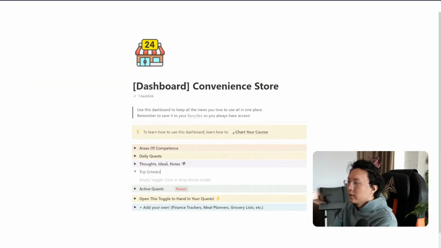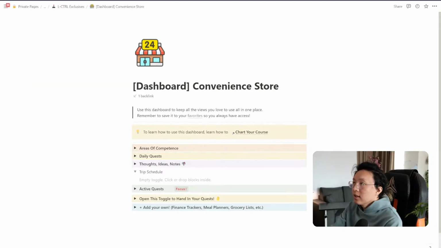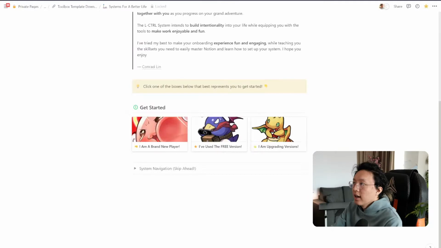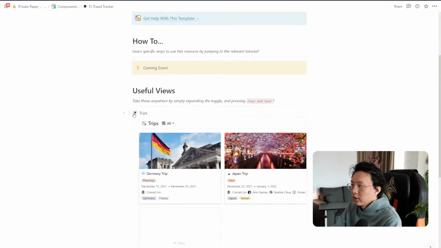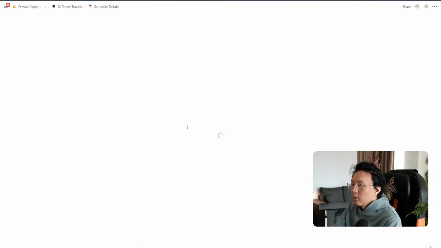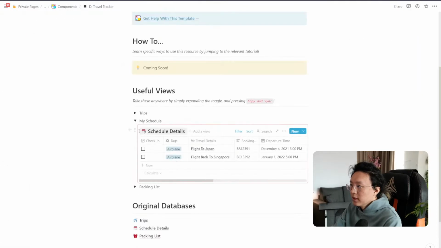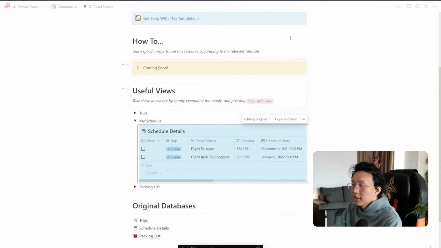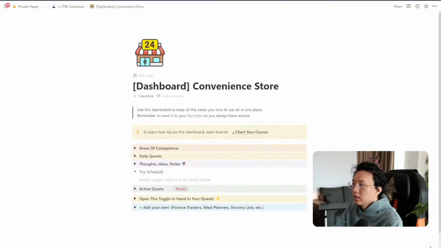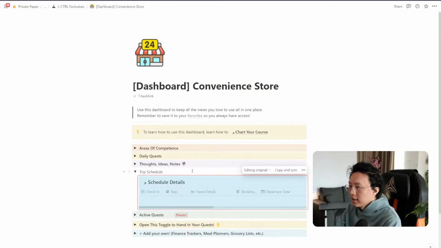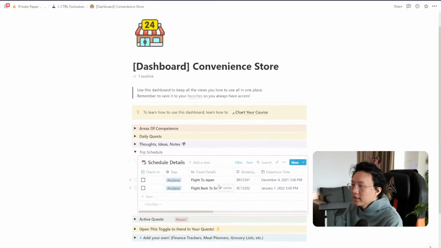Okay, there, trip schedule. Because we already have the travel tracker ready, we can just go to the schedule. Open this up, copy and sync, just like that. Then go to the dashboard of convenience store and paste it in here. Now we instantly have the same exact view that we built already.